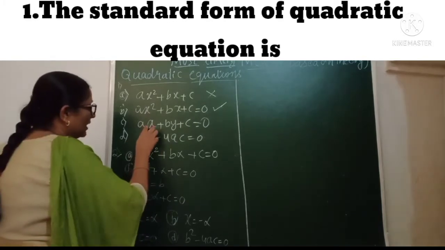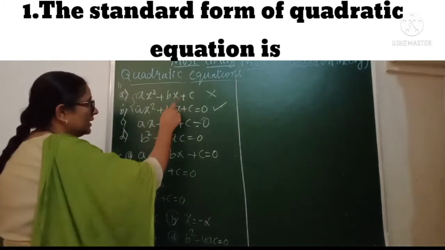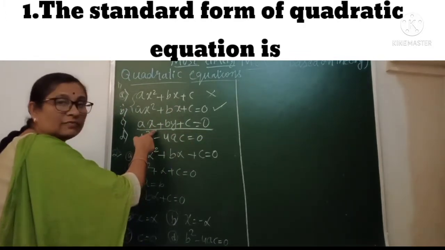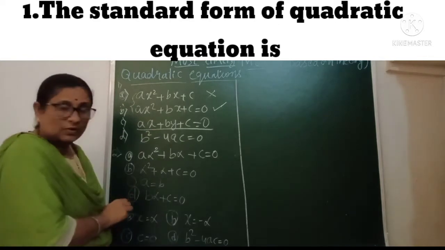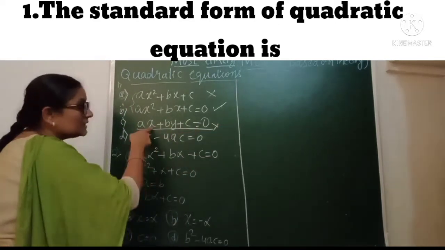Sometimes you get confused with the other options. Both may be given, and you are given this one also, because you are familiar with it from linear equations. Some students get stuck with this one. This is not a quadratic equation, it is the linear equation standard form.